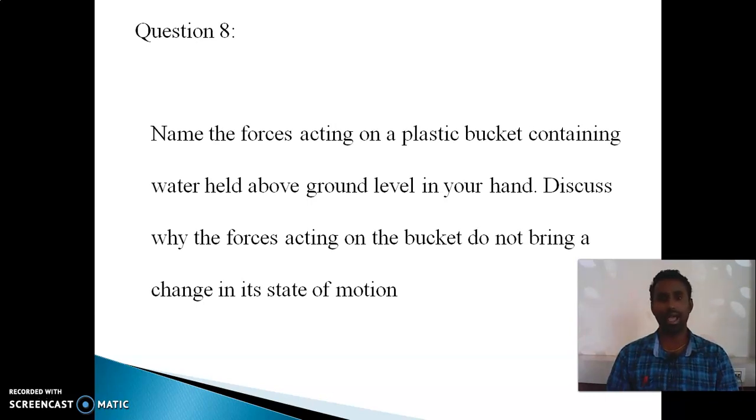Name the forces acting on a plastic bucket containing water held above the ground level in your hand. Discuss why the forces acting on the bucket do not bring a change in the state of motion. Because the gravitational force will be acting downwards. Already you know gravitational force is a property, not only of the earth, it is a universe property. All the planets also have gravitational force, and in the universe each and every body will attract another body.